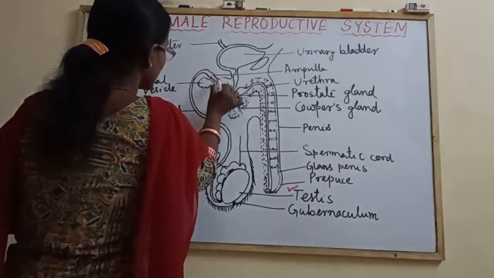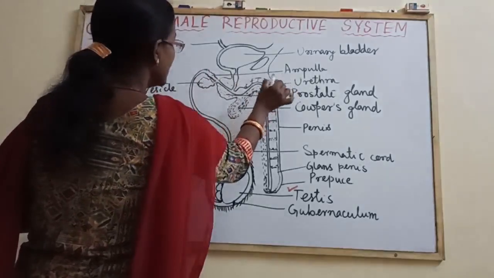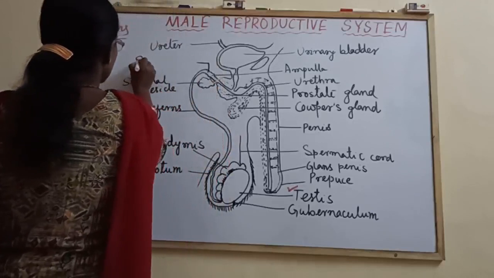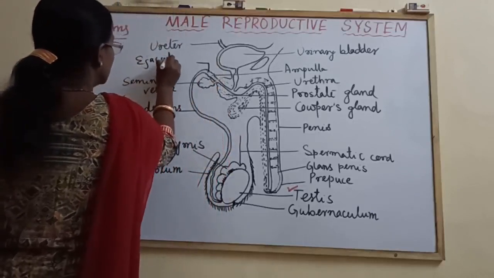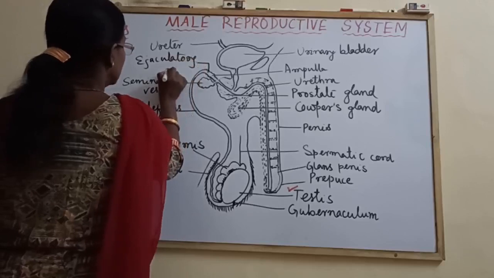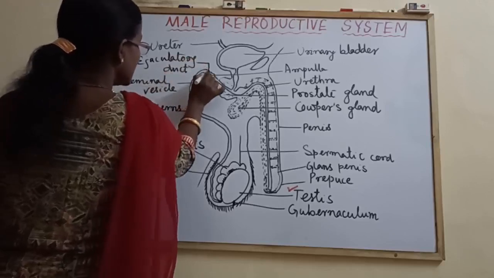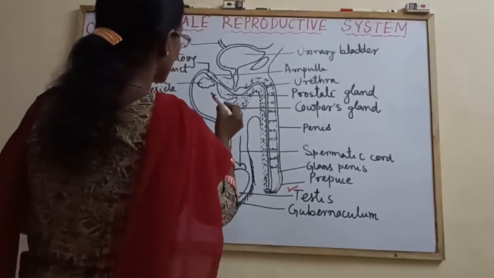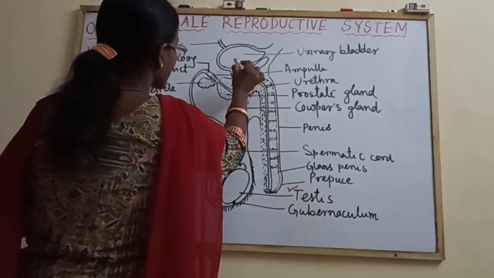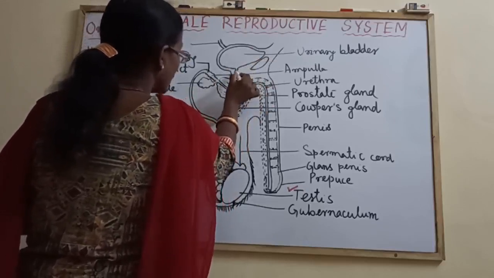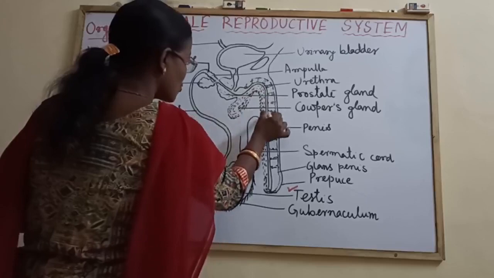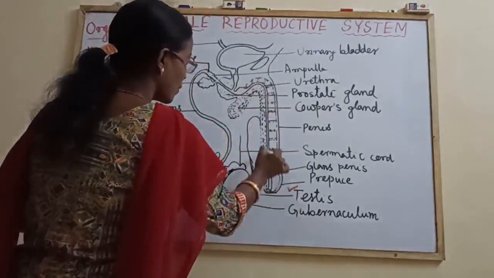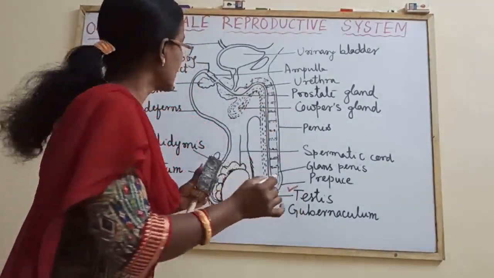Then the duct of the vas deferens and the duct of the seminal vesicle unite, forming the ejaculatory duct. And in the ejaculatory duct, there is a widened structure. The widened part is the ampulla. After the ejaculatory duct comes the urethra. Urethra is the duct which carries the urine and opens to the outside by the external urethral orifice. Then penis. Penis is the male copulatory organ. And lastly, the accessory glands.